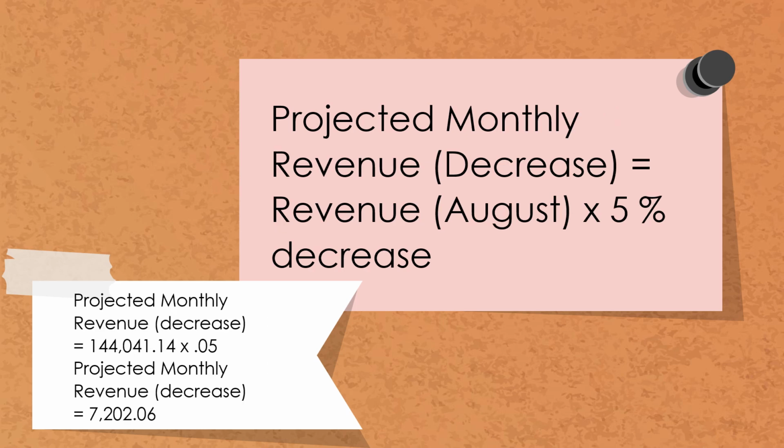On the other hand, decrease in revenue is computed as follows. Projected monthly revenue decrease is equal to revenue for August times the 5% decrease. Given the example, we have 144,041 pesos and 14 cents multiplied by 5%, which will give us a decrease of 7,202.06.